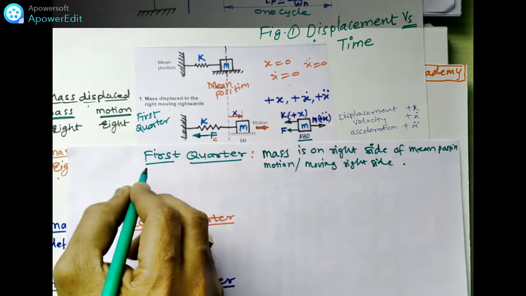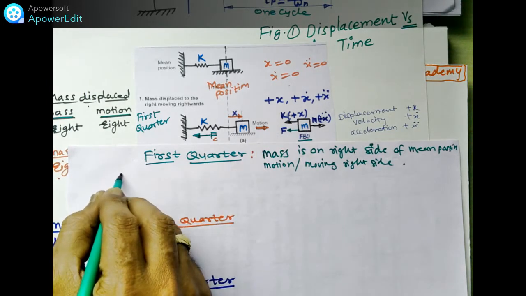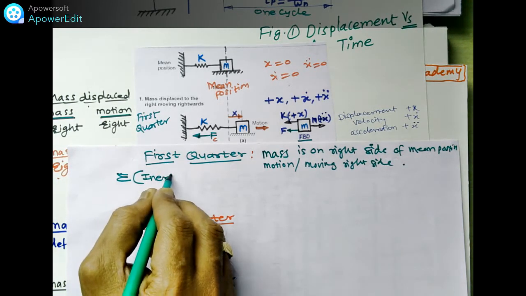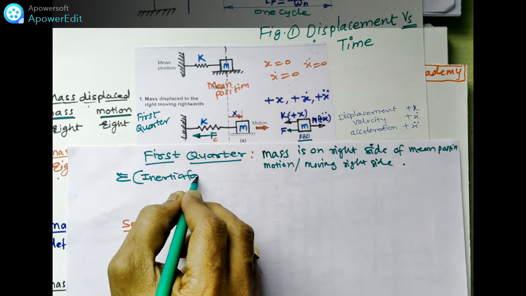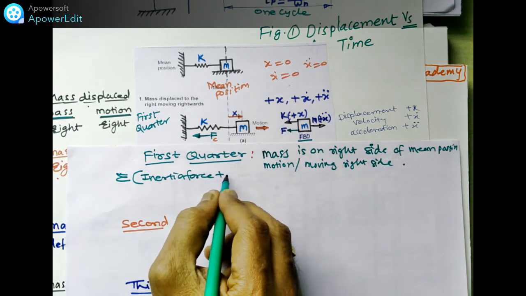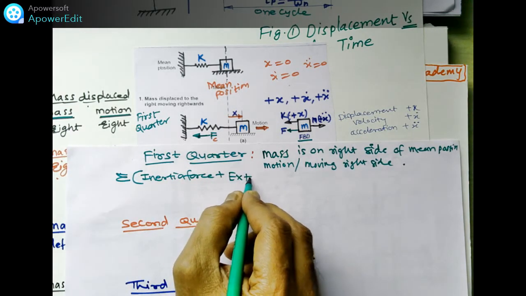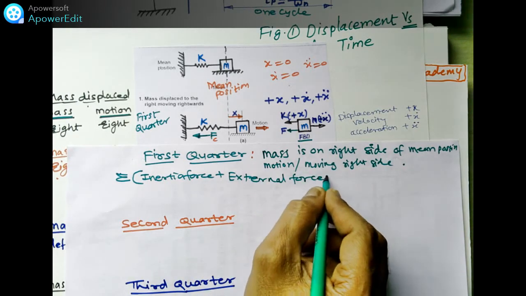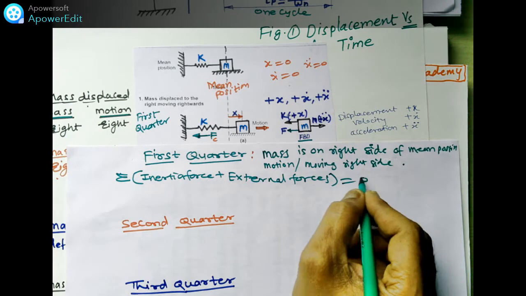This is the FBD drawn. According to D'Alembert's principle, the summation of inertia force plus all external forces is equal to 0.